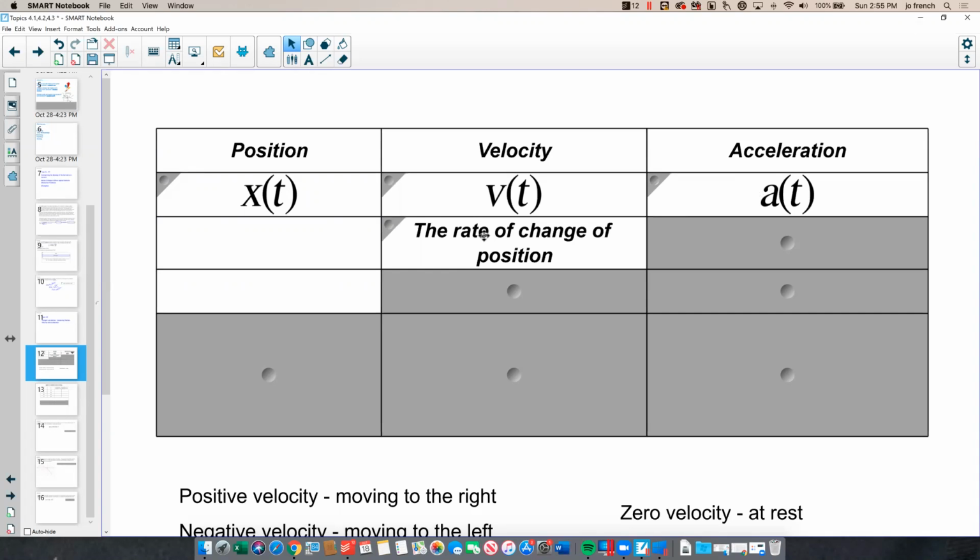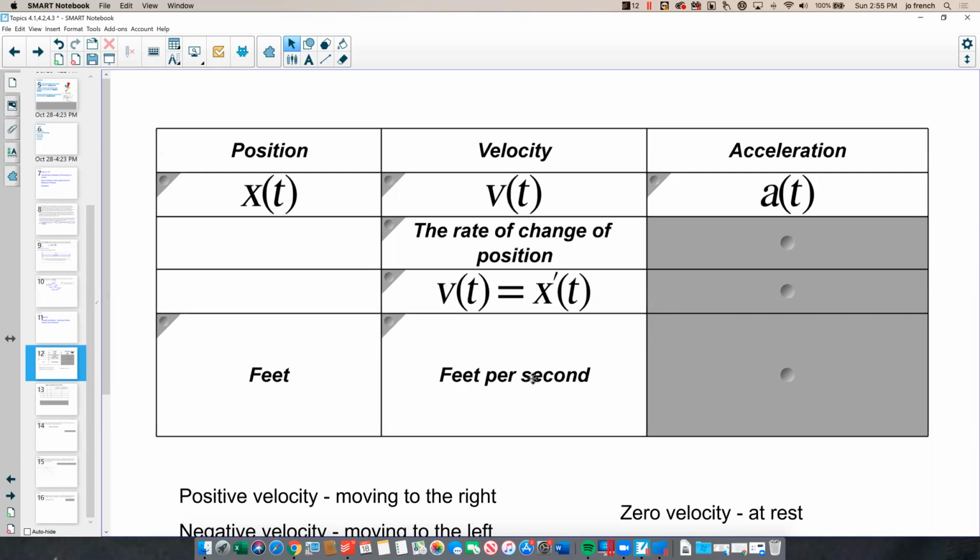Well, velocity is the rate of change of position. As my position changes as time goes by, we get a change in position, and changes are derivatives. So velocity is the derivative of position. Units of position could be feet. Units of velocity then would be feet per second, or a unit measurement versus a time measurement, a distance measurement versus a time measurement.